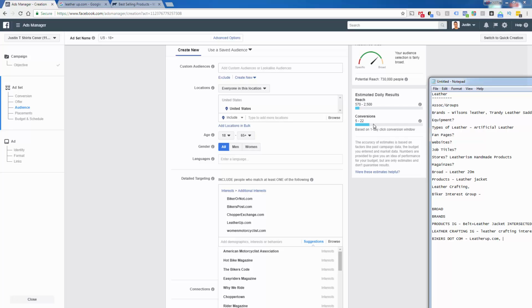Yeah, I think that's solid. Not thinking about really adding anything else here. So there you go, 5 interest groups for the leather niche.